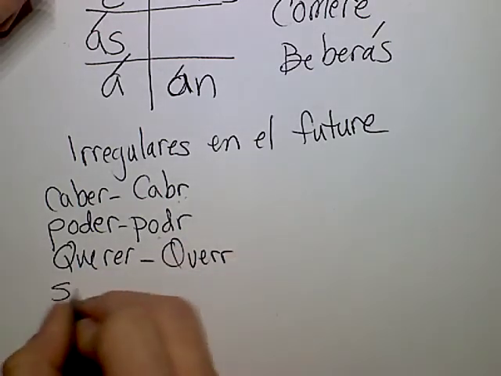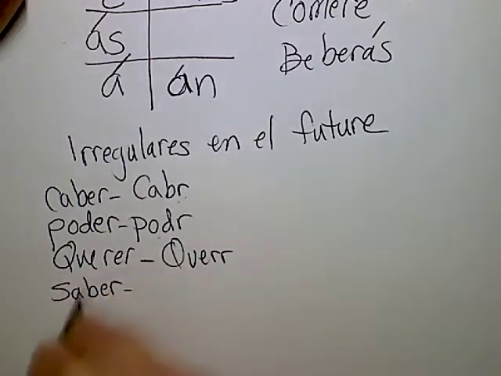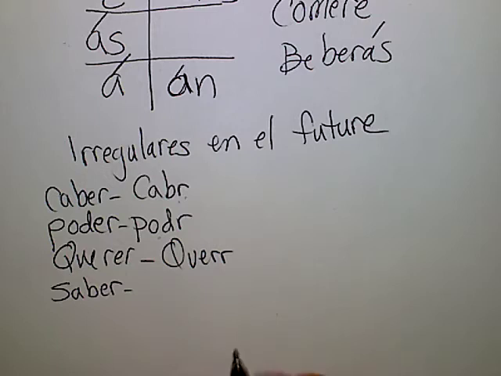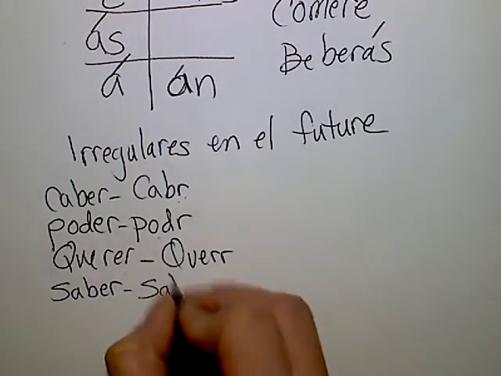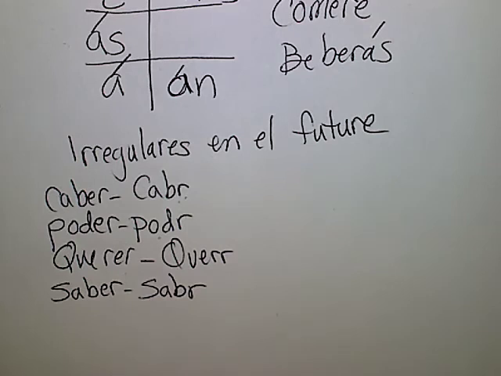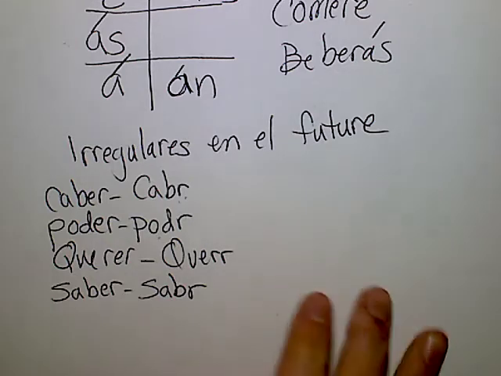Próximo. Saber. ¿Qué significa saber? Información, hecho, datos, detalles. Muy bien. En el futuro, ¿qué piensan? Sabr. Excelente. Sabr. No todos. Ahora tenemos algunos que son un poco diferentes. ¿Ok?